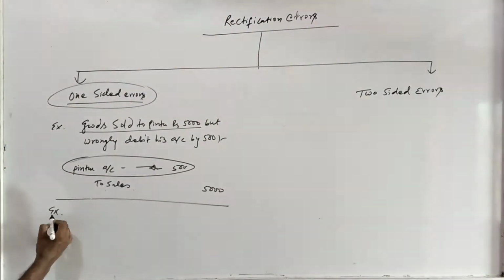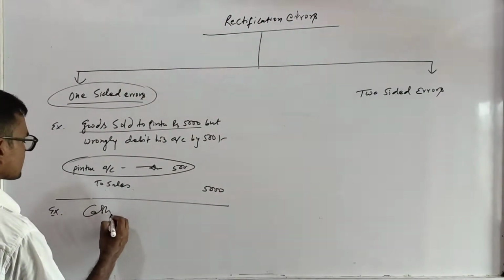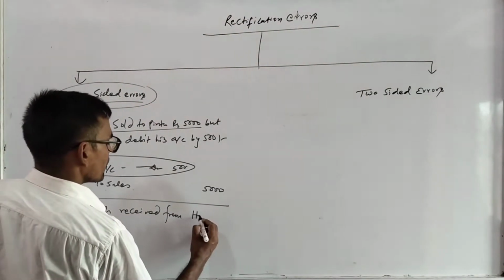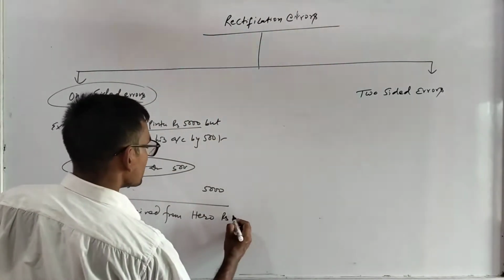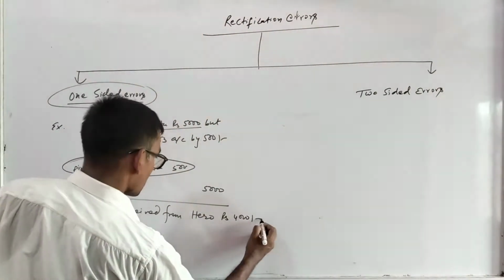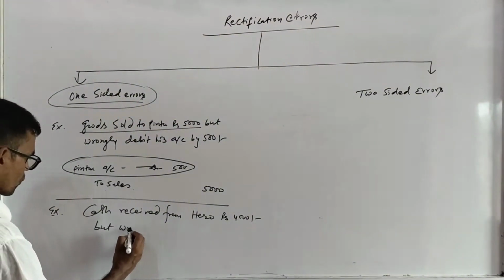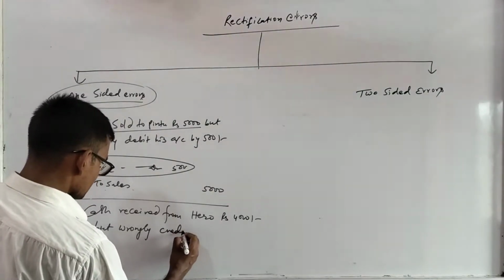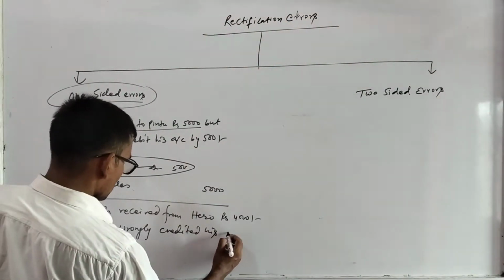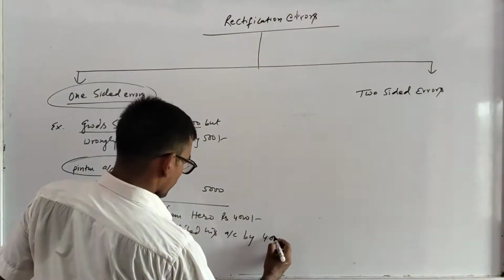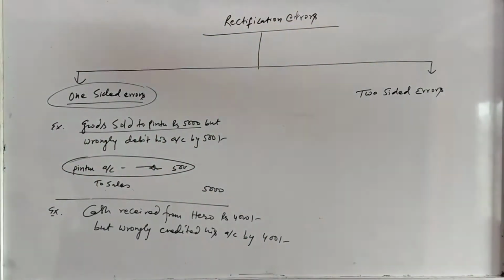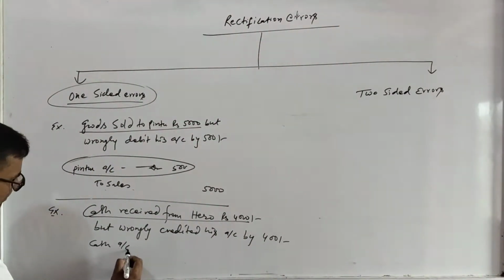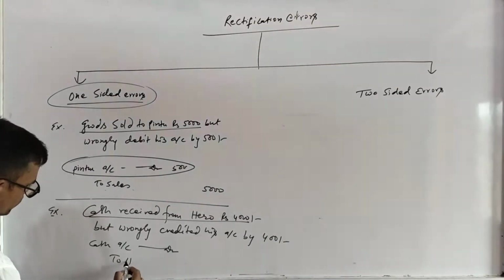Similarly, another example: cash received from Hero rupees 4,000 but wrongly credited his account by 400. You see that cash received from Hero. Actually, the journal entry will be cash account Dr. to Hero account, right?